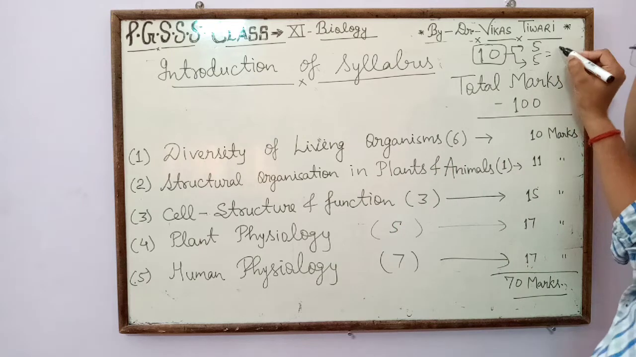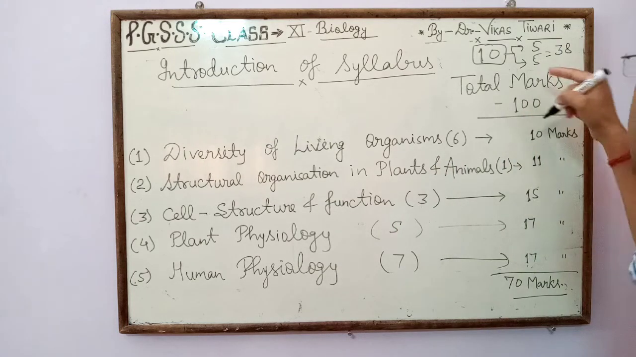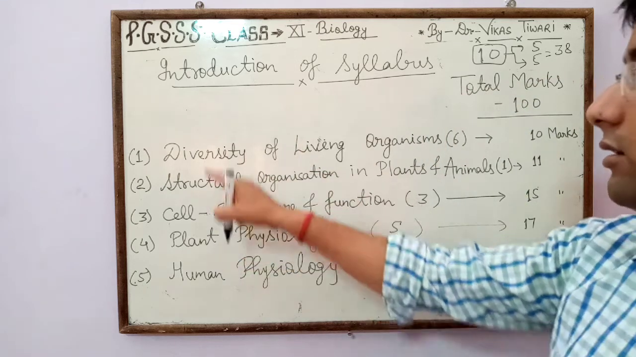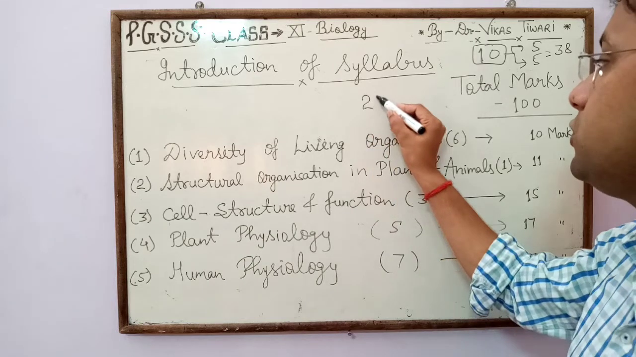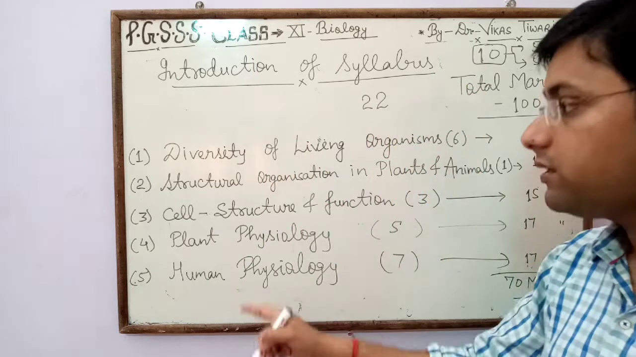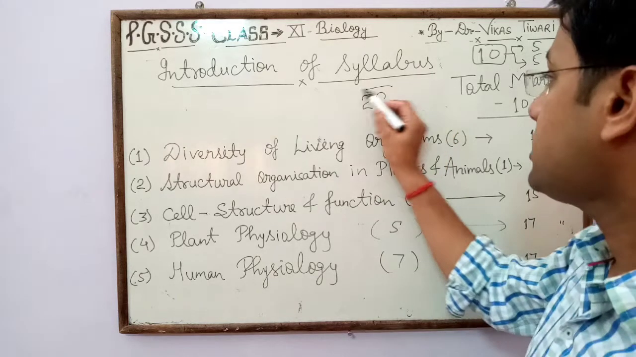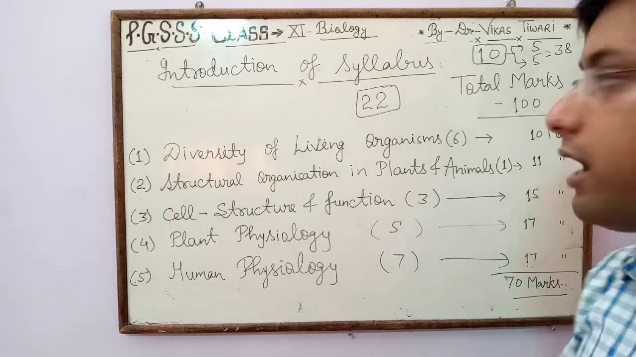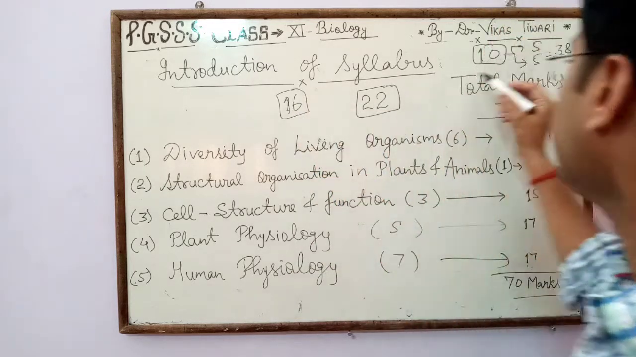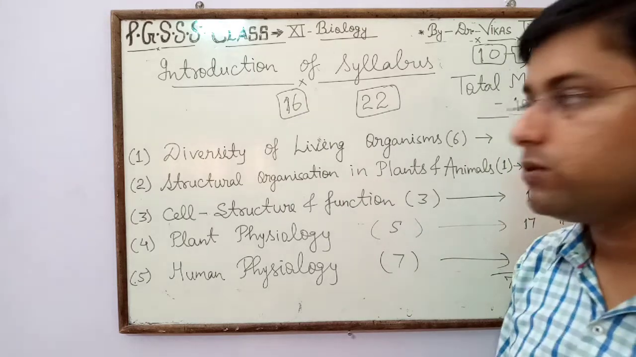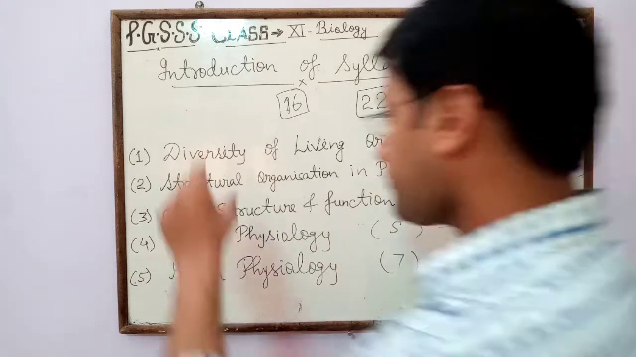Out of 10 units, the total number of chapters is 38. Out of 38, in first year, the whole syllabus contains 22 chapters. So the first 5 units selected for class 11 consist of 22 chapters, and the rest, that is 16 chapters, are selected for class 12. Here the 5 units are also written on the board.